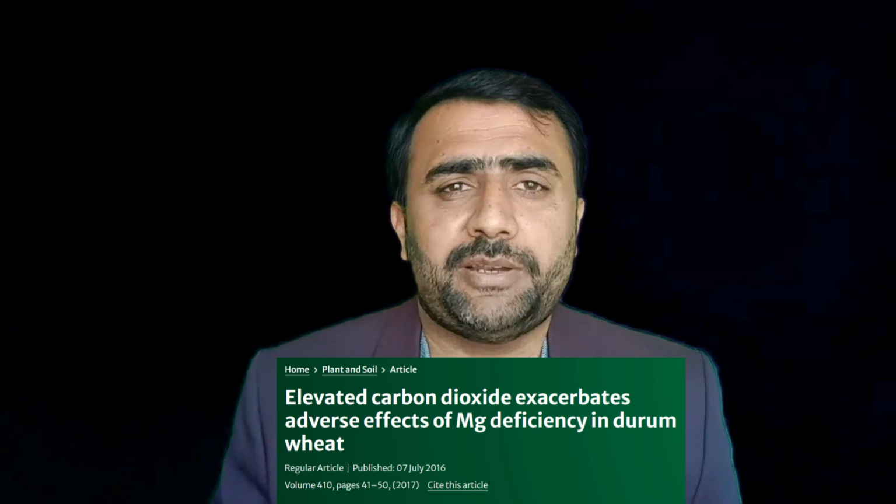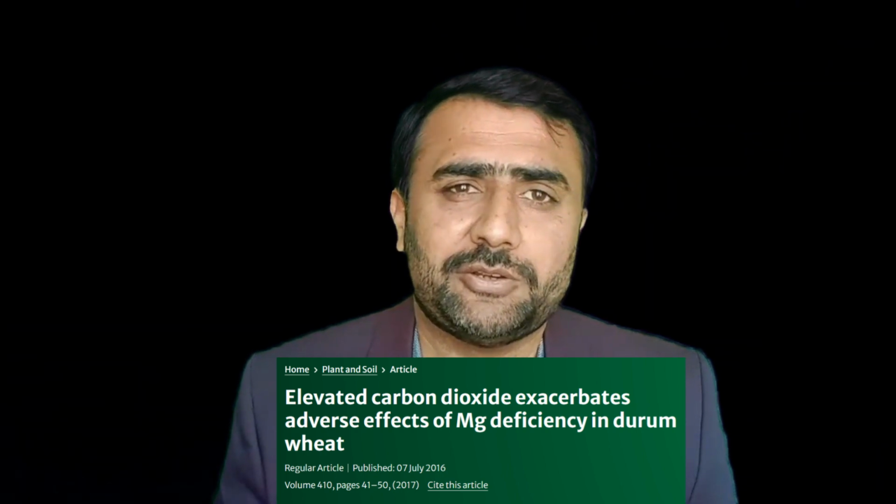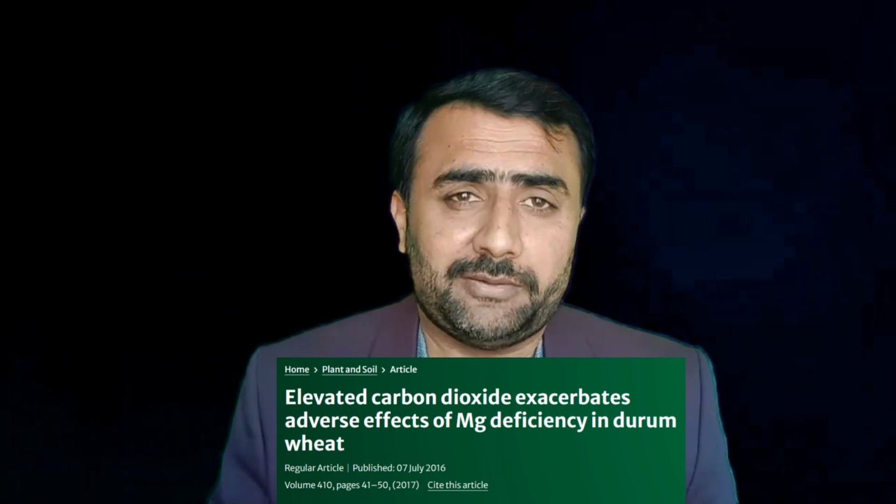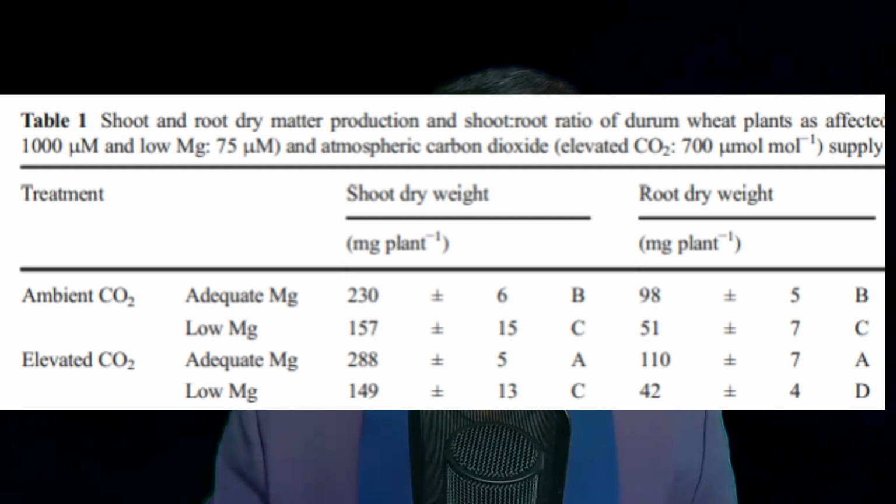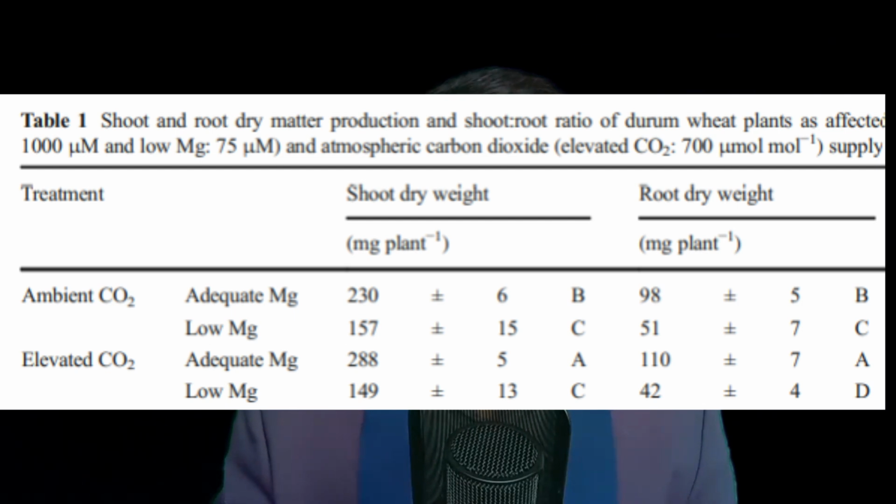In a study of our own group, when wheat plants were grown under high carbon dioxide condition and were suffering from magnesium deficiency, high CO2 exacerbated the effect of magnesium deficiency. These plants, when grown under high carbon dioxide, showed more severe symptoms of magnesium deficiency as compared to when grown under normal carbon dioxide conditions.